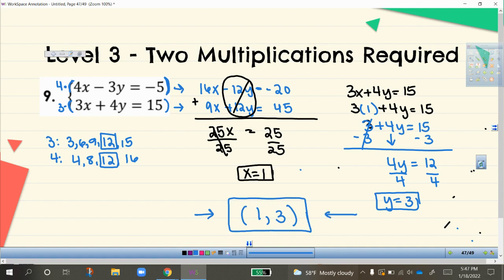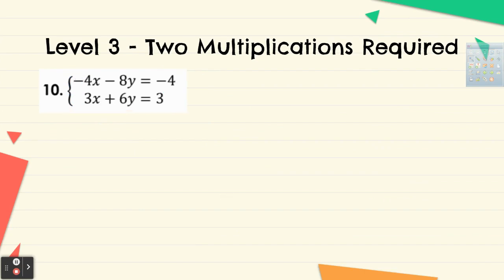All right. Moving on to number 10. So this is the last one we'll do together. And then the final one, you will try on your own. So number 10, I have the equations negative 4x minus 8y equals negative 4. And then 3x plus 6y equals 3. Again, there's no opposites here. They don't have anything in common. You can decide which variable you want to eliminate. I'm going to eliminate the x terms because they're smaller numbers and they're already opposite signs. So negative 4x and then a positive 3x.